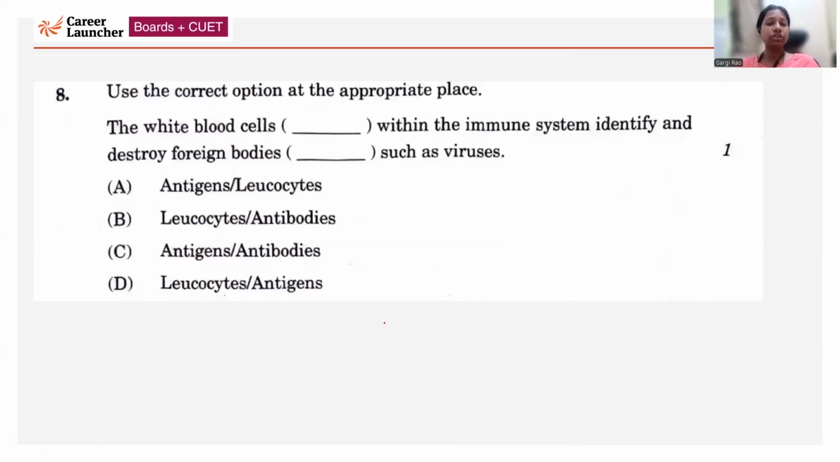Next, use the correct option in the appropriate place. The white blood cells within the immune system are obviously leukocytes. We all know that. And they destroy foreign bodies such as viruses. So what are viruses? They are antigens. So option D is the correct answer.